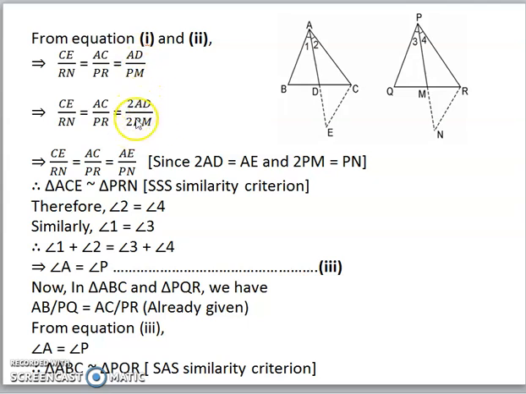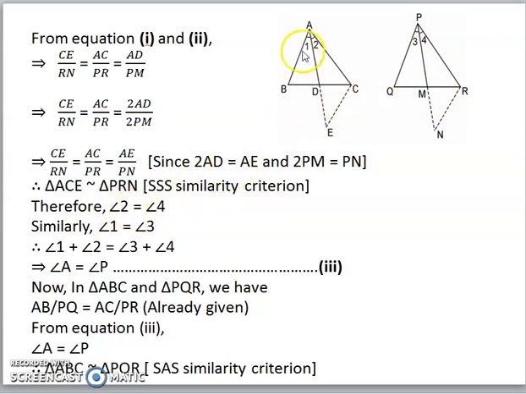And we already know that 2AD is equal to AE because by construction we have drawn DE equal to AD. So AE can be written as twice of AD. Same way 2PM can be written as PN. So we get this ratio CE by RN is equal to AC by PR is equal to AE by PN. So therefore triangle ACE, this entire triangle ACE will be similar to triangle PRN by SSS similarity criteria.